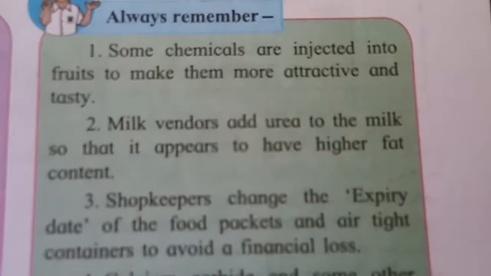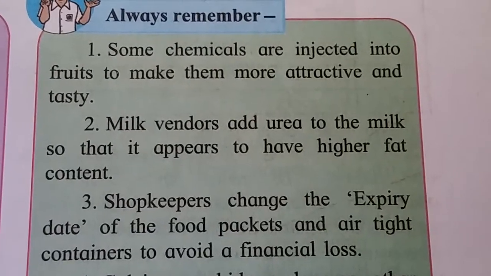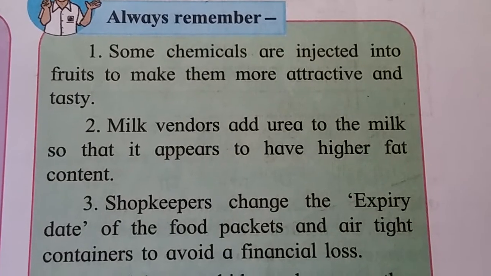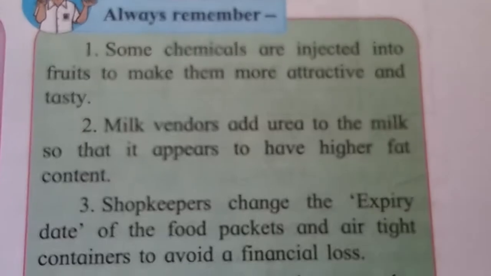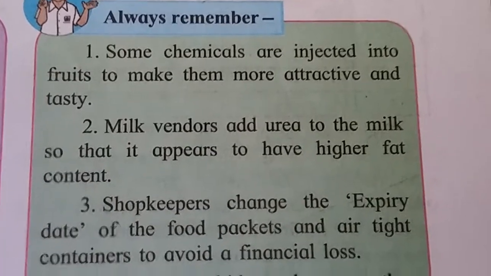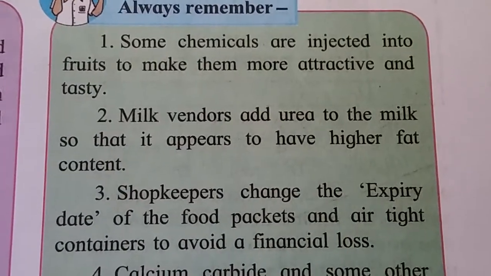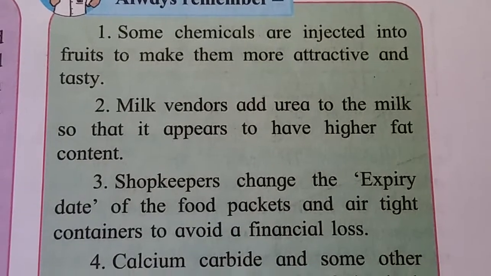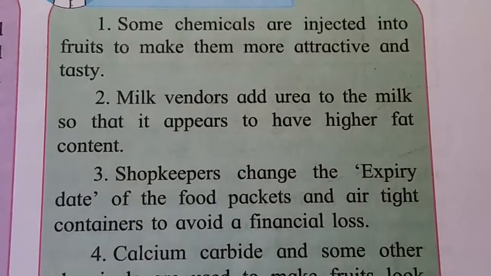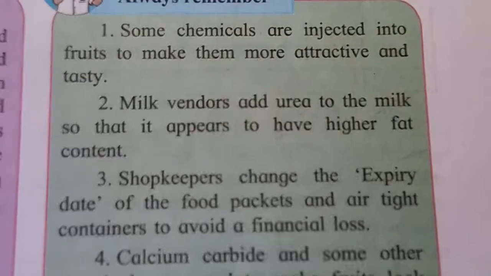Always remember, some chemicals are injected into fruits to make them more attractive and tasty. Means to improve the taste of foods, some chemicals are added. Milk vendors add urea to the milk so that it appears to have higher fat content.